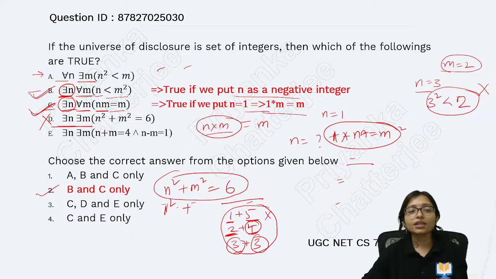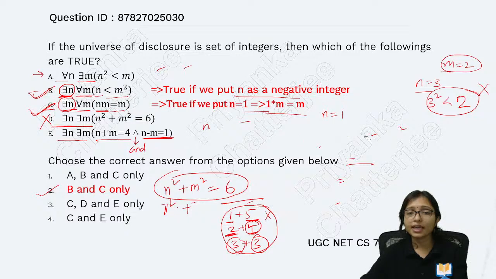Can I make any one where there exists n, there exists m, where n plus m equals 4 and n minus m equals 1? Is there any combination I can make like this?